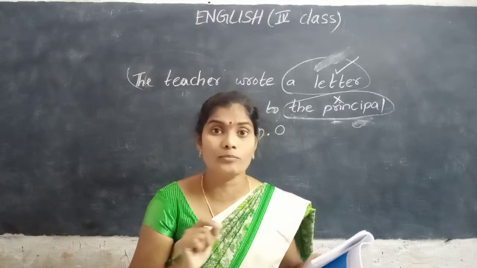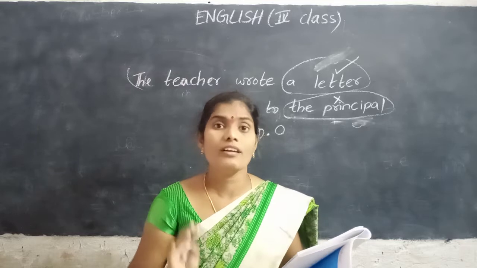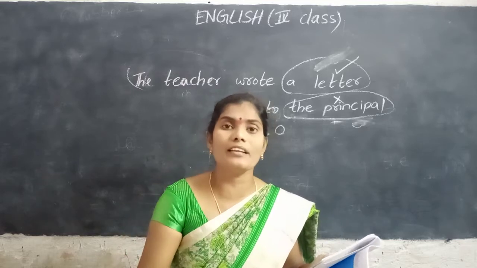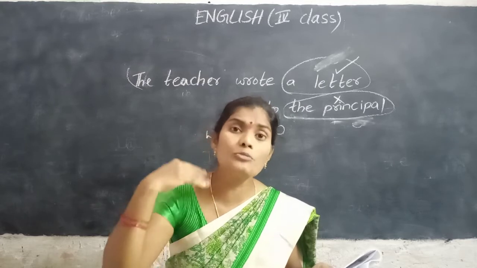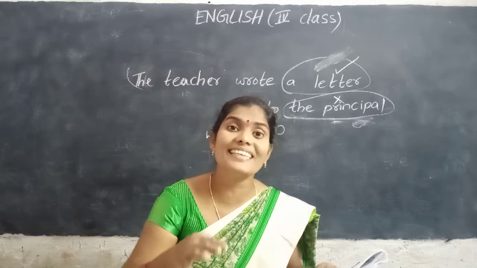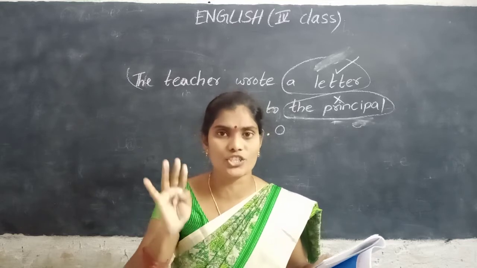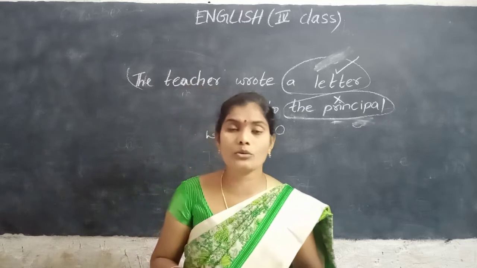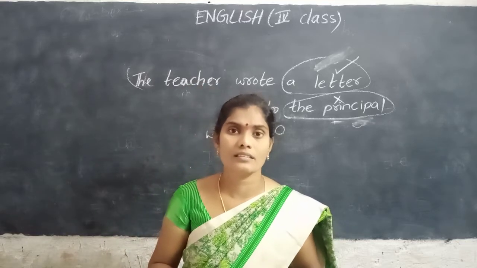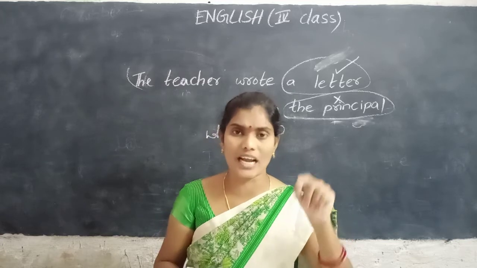Meal is the direct object. For whom she is preparing? For the guest. Guest is the indirect object. Keep a cross mark to the guest. Meal right and the guest cross.